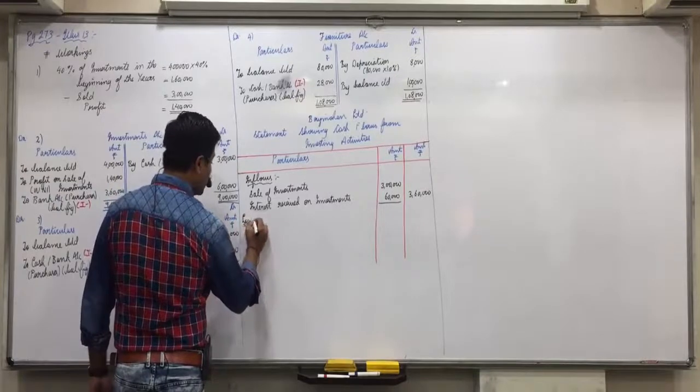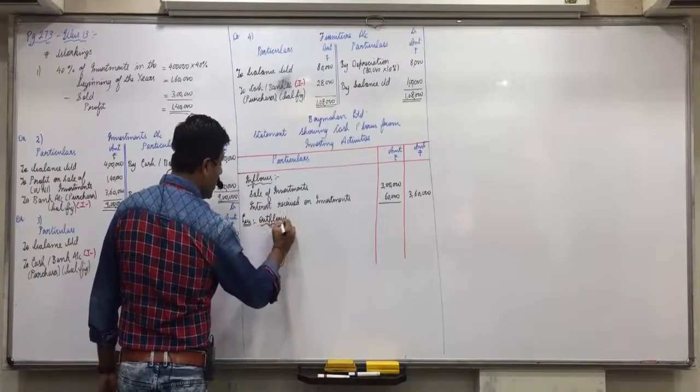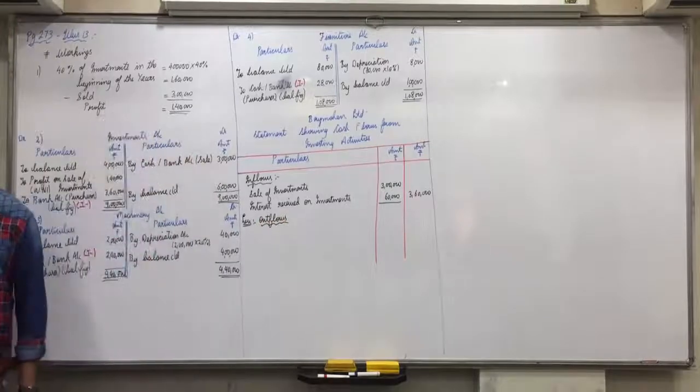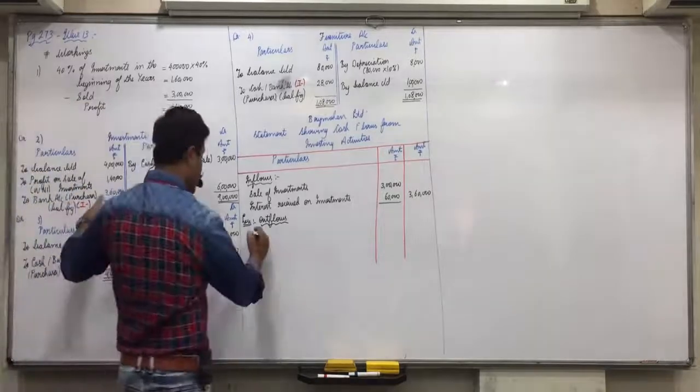Less outflows. Now we will take all I minus items. Directly in the question there is no I minus. All I minus are there in workings only. Okay. So from working note 2, we get purchase of investments 3,60,000.